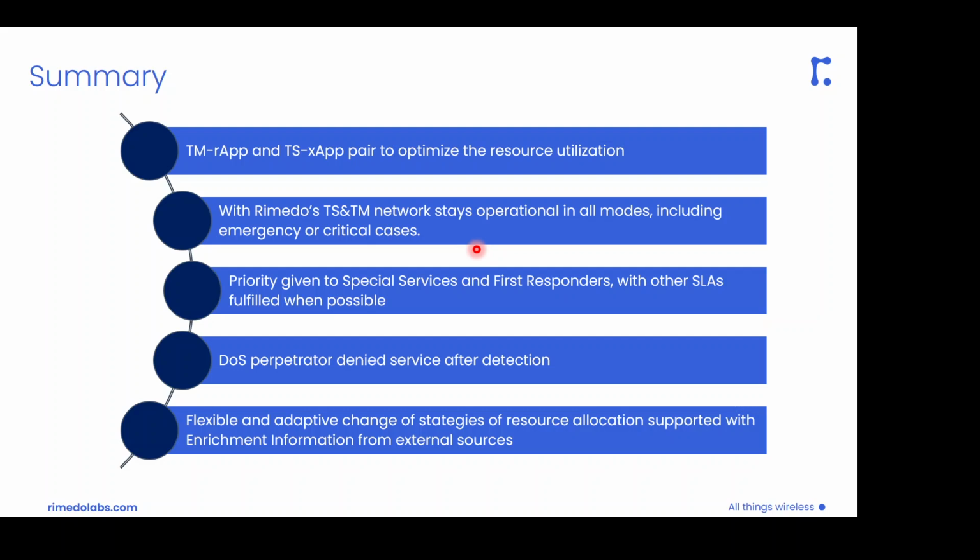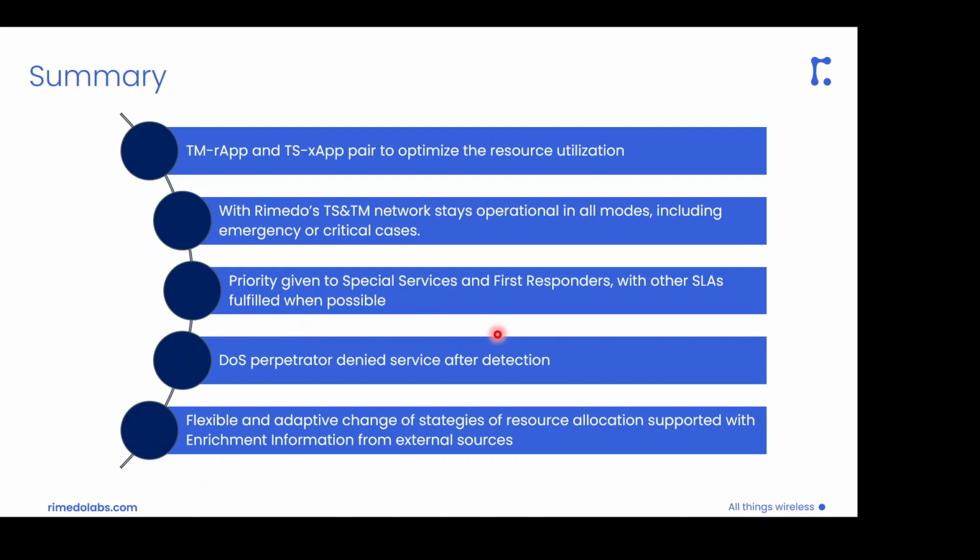So we have both the normal mode where we perform load balancing, but we have also those challenging emergency modes and the extremely challenging critical case where we have this denial of service cyber attack. With this hierarchical traffic management, we have also the ability to give priority to some particular services like the emergency services, the first responders, and we can also try to maintain the service level agreements of all other UEs by proper traffic steering.